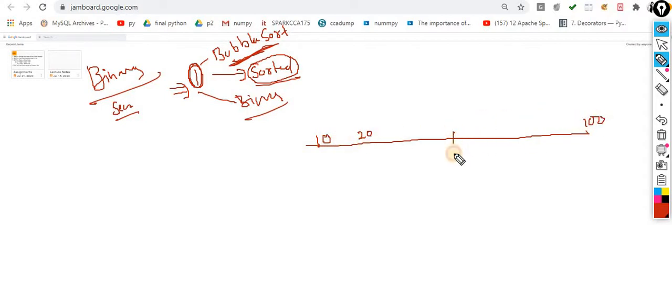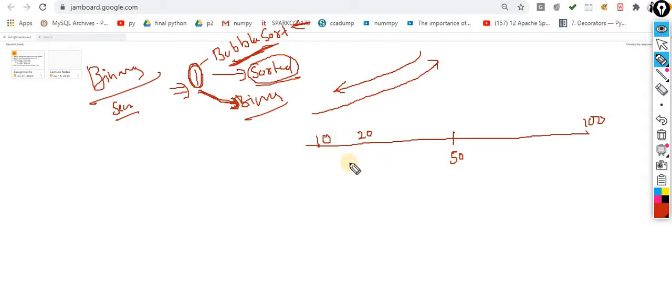Here the mid is 50. Let's suppose this is my data, and the condition of being sorted is satisfied. The data should be in sorted order; this one is in increasing order. The data can be in increasing or decreasing order, that doesn't matter, but the data should be in sorted order. It is mandatory, so keep this point in mind. For sorting the items, we know the bubble sort technique. Now we have to perform this binary search. So how can we perform this binary search?